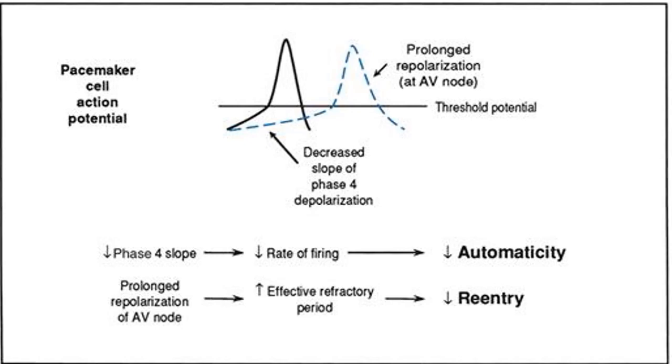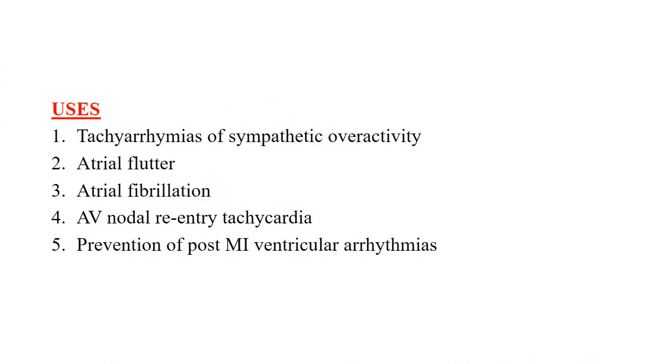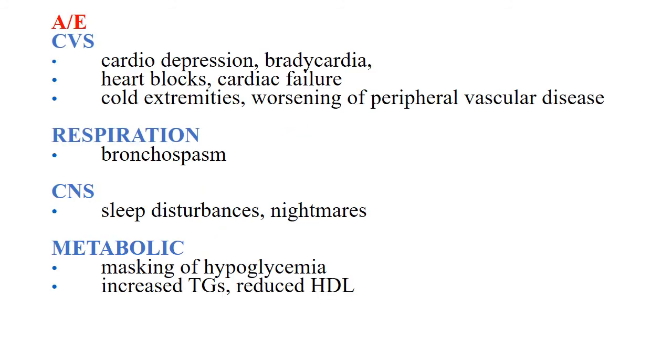When they decrease the phase 4 slope, they decrease the rate of firing, so automaticity is decreased, and when they prolong the repolarization of the AV node, they increase the effective refractory period. When they increase the effective refractory period, they decrease the re-entry phenomena. Uses of class 2 antiarrhythmic drugs include tachyarrhythmias of sympathetic overactivity, atrial flutter, atrial fibrillation, AV nodal reentry tachycardia, and prevention of post-myocardial ventricular arrhythmias.